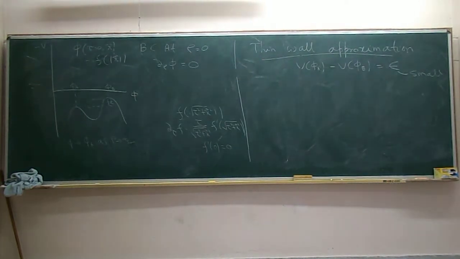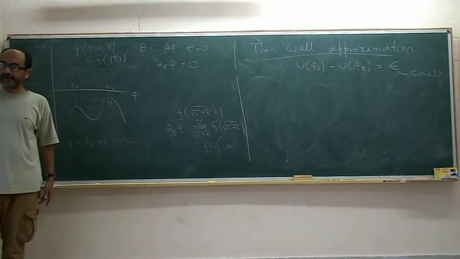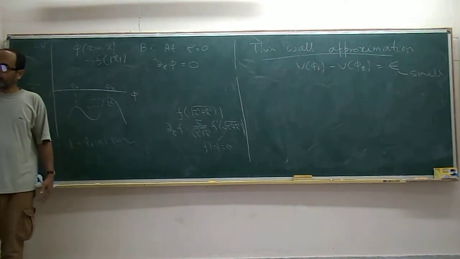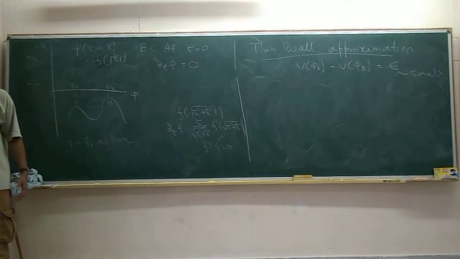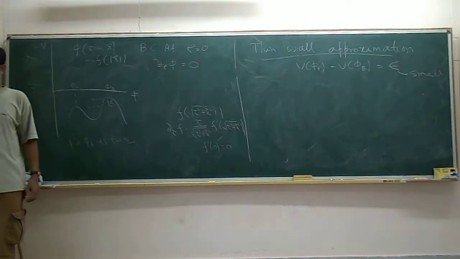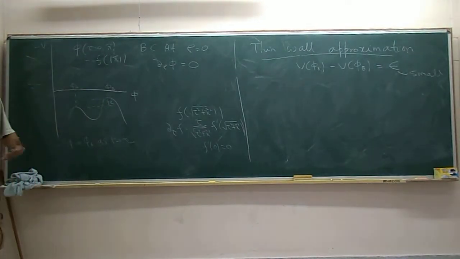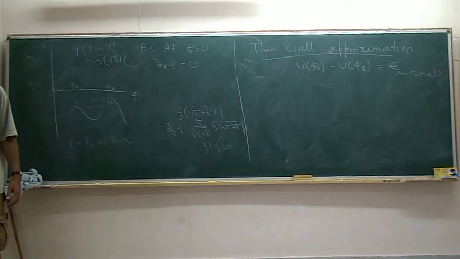Now how do you do that? We do that by using exactly the same trick. Namely, we really have to delay the onset of the rolling as much as possible. If epsilon becomes small, the actual physical solution should be such that it starts rolling very late, from phi b to phi a. You have to start very, very close to phi b. Is this clear?